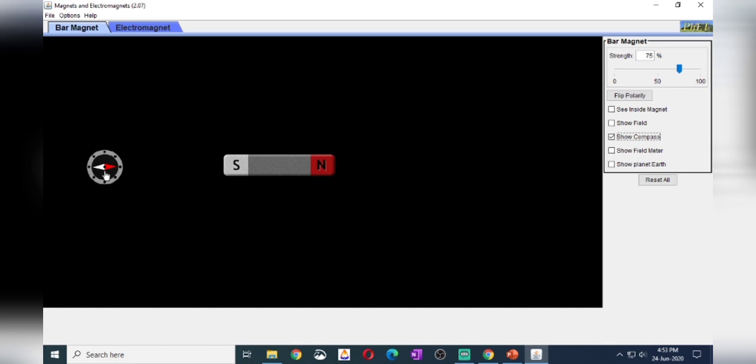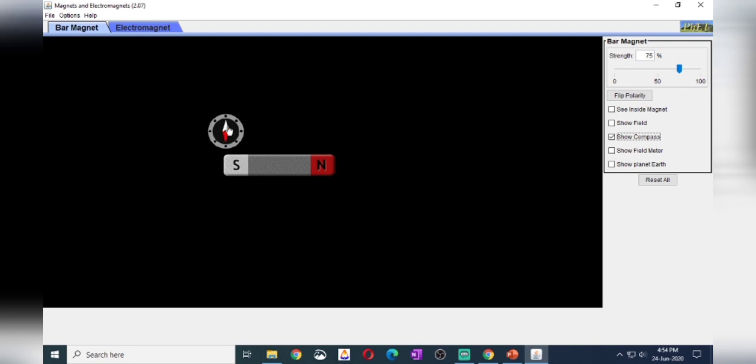Now, like we have told, unlike poles attract. So let me bring this one. See, they can attract each other. Here the south pole is there, here the north pole is there. If I take it up, what is happening?